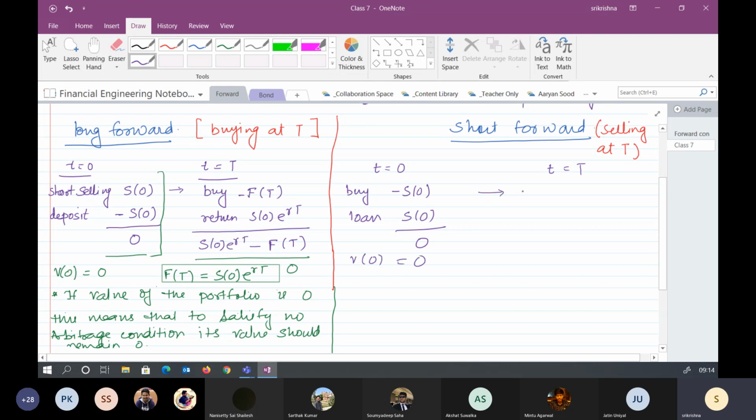Now because we have bought it, we are selling it at the forward price, and we have taken a loan, so we have to return this much amount of money, which is interest along with the principal amount. Because the value at t is equal to 0 was 0, this should also be equal to 0 for the no arbitrage condition, and the forward price comes out to be the same. So whether we have a long forward or a short forward, if we discard any other transaction costs, the forward price should be this much.